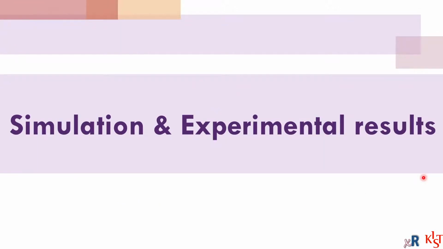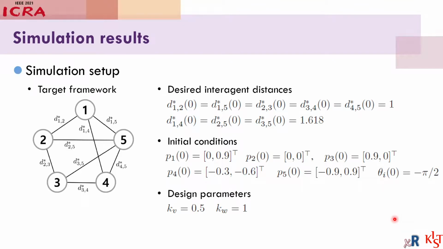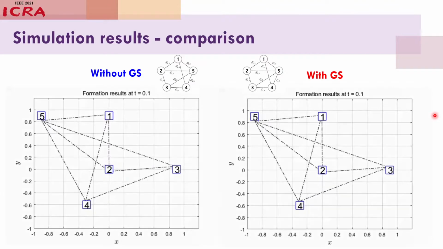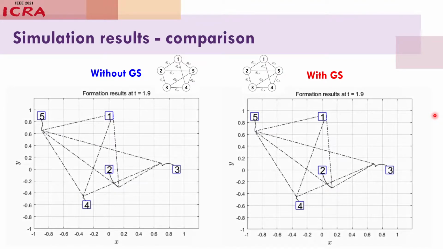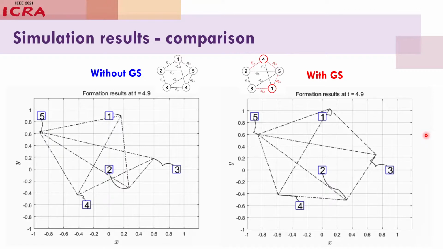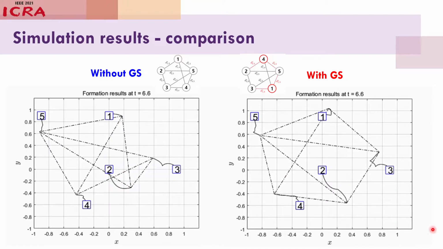To validate the proposed approach, we conducted simulation and experiment. For the simulation, the target framework, initial conditions, and design parameters are chosen as shown in this slide. This slide shows the formation result without the goal assignment and with the goal assignment algorithm. Let's see this video. At this moment, as you can see, the goals of agent 1 and agent 4 are exchanged in the right video. Then we can see that the target formation is achieved when the goal assignment algorithm is employed.